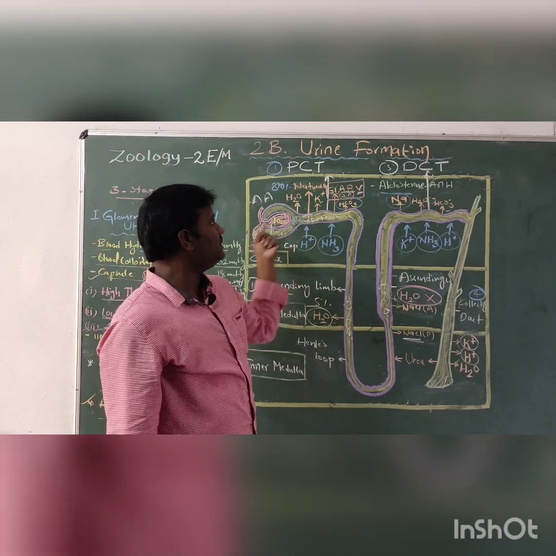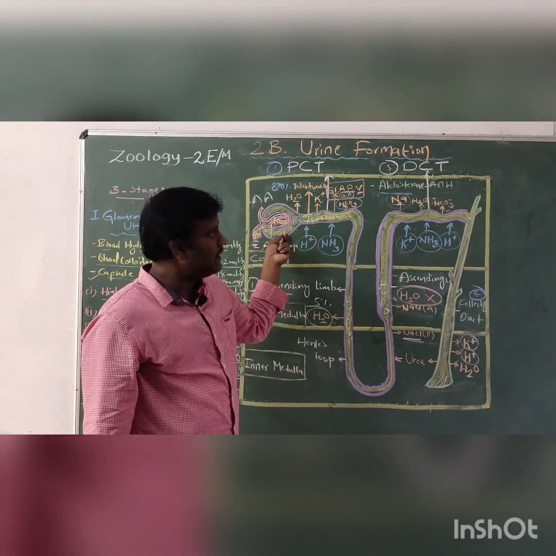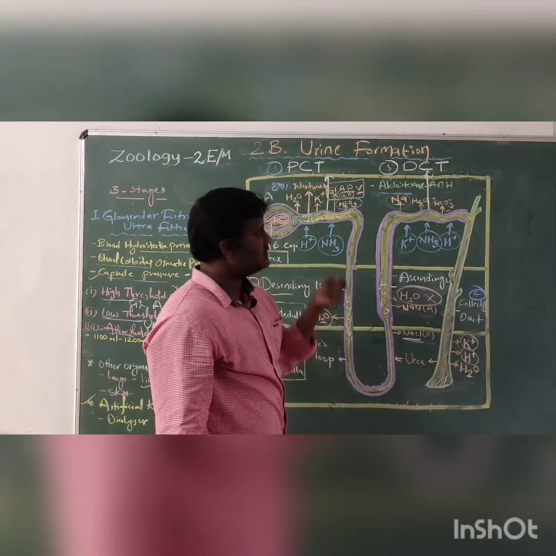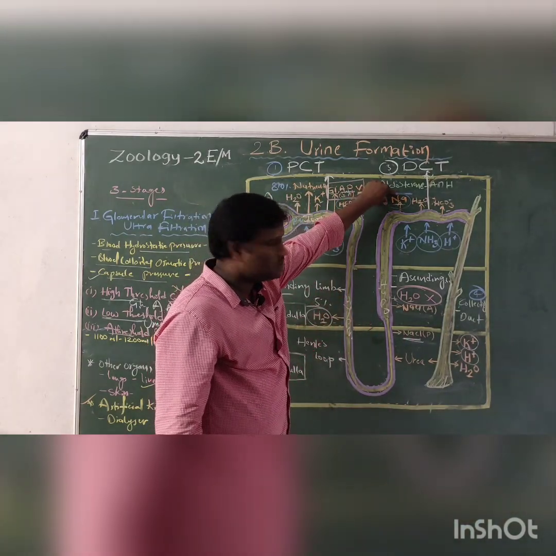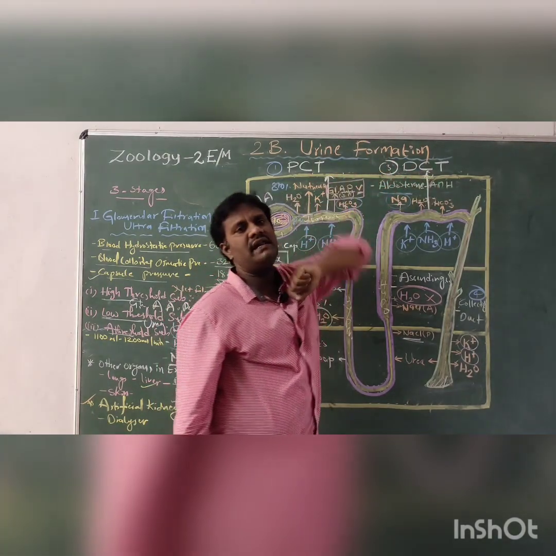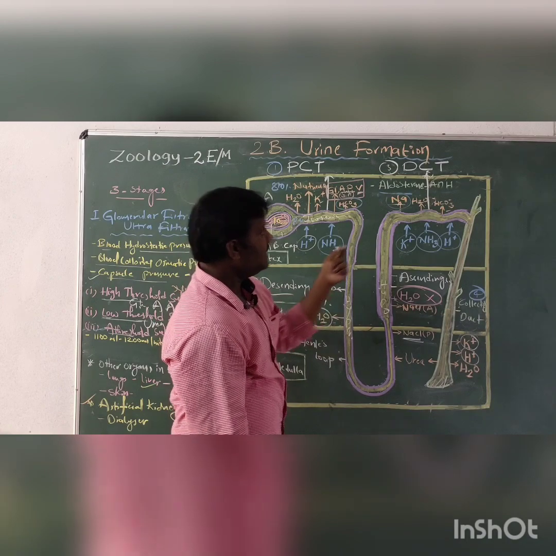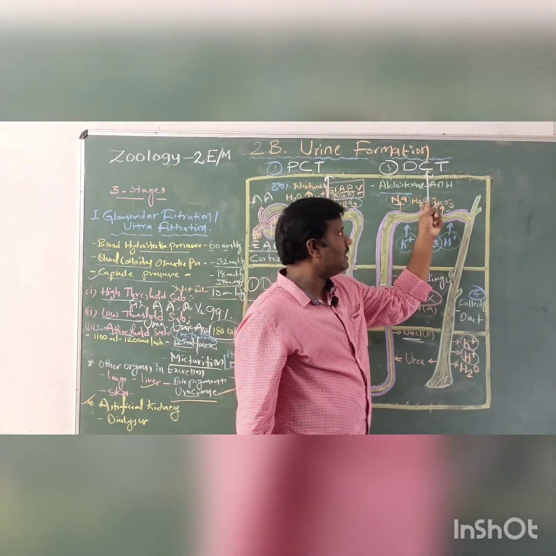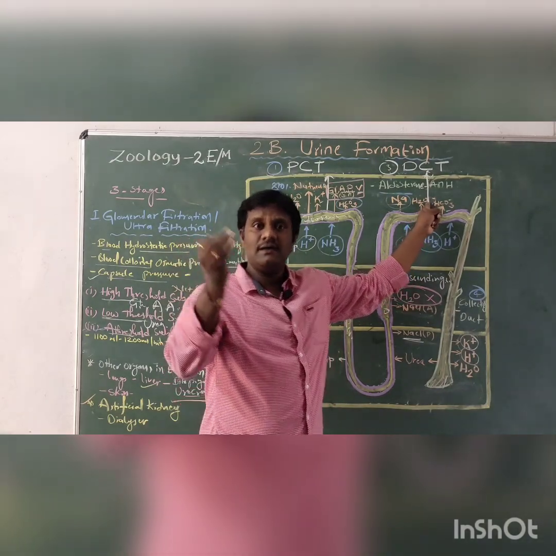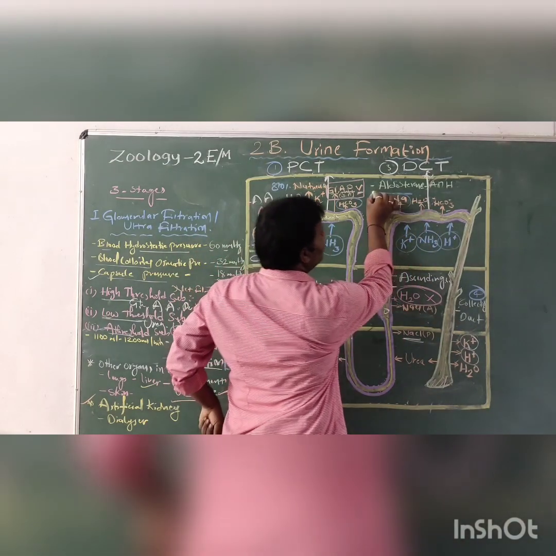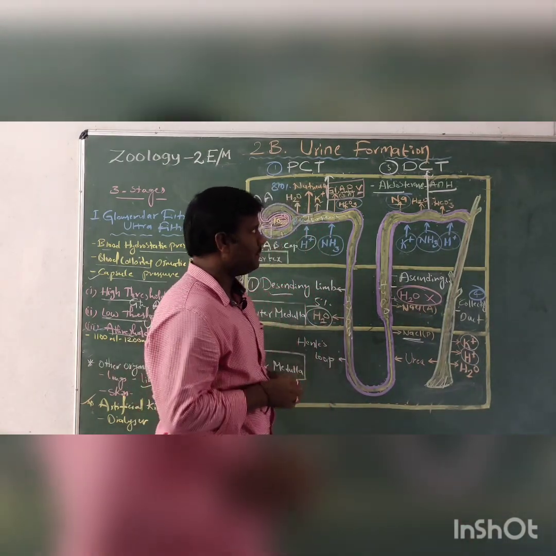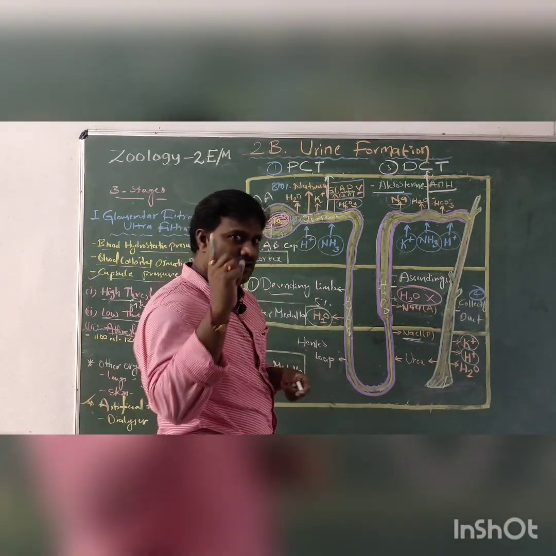This is far away from the Bowman's capsule. That's why it is called the distal convoluted tubule. In this distal convoluted tubule, some of the sodium, water and bicarbonates can be reabsorbed. This sodium and water reabsorption happens under the control of two hormones. What are those hormones?